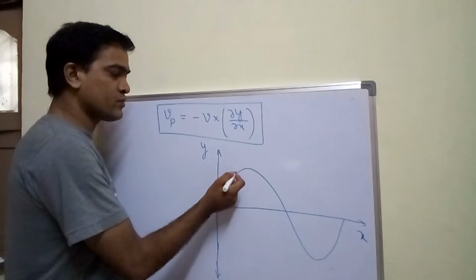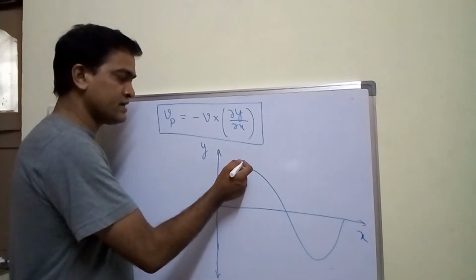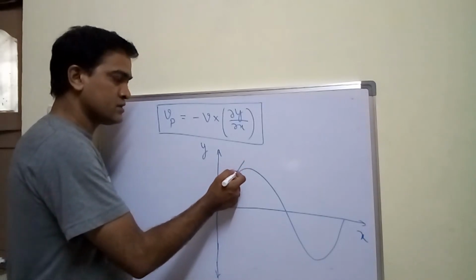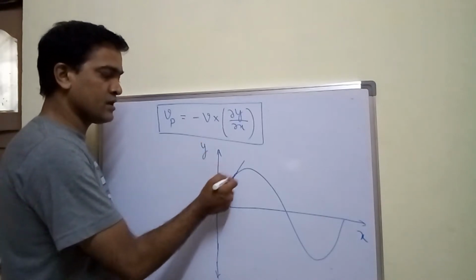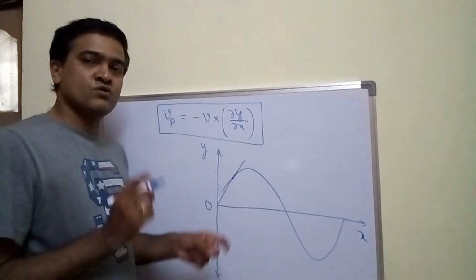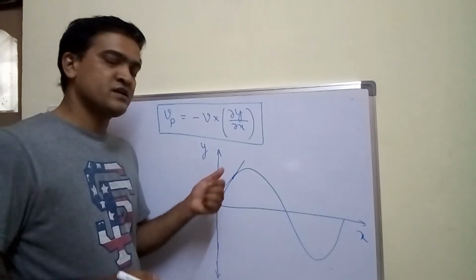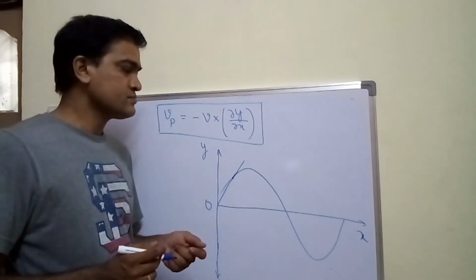Here if I consider a point and draw a line touching the curve, this line is touching only at one point, that is called a tangent.